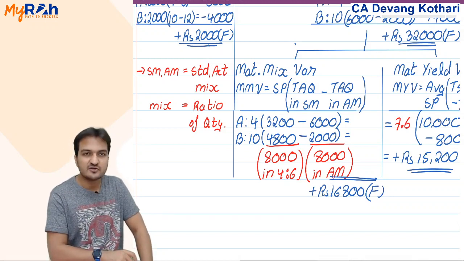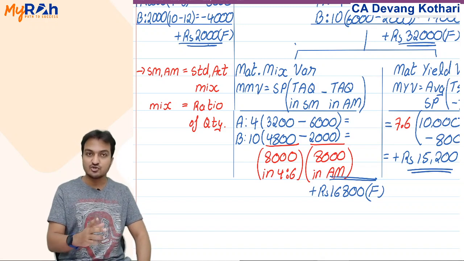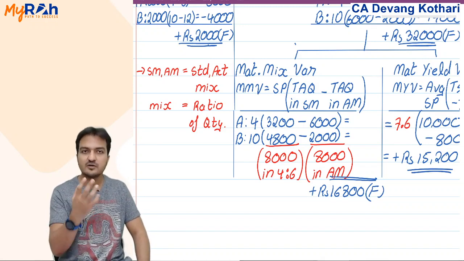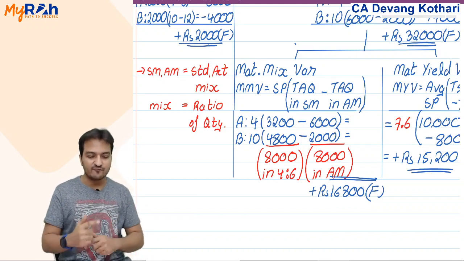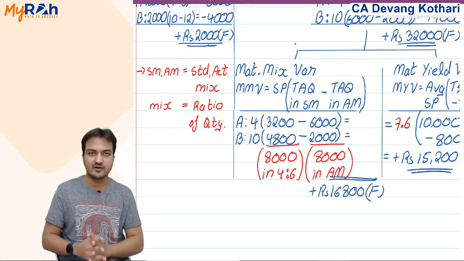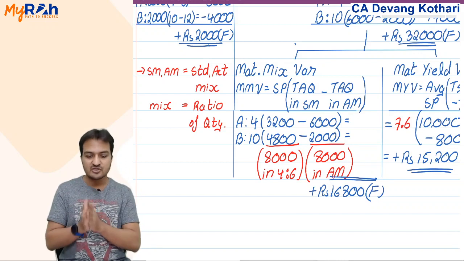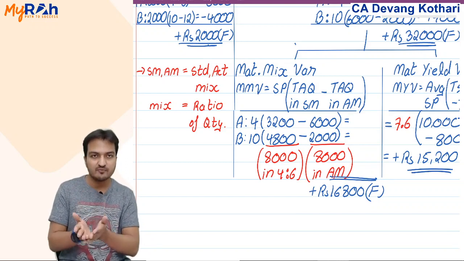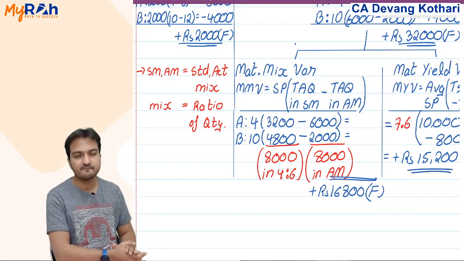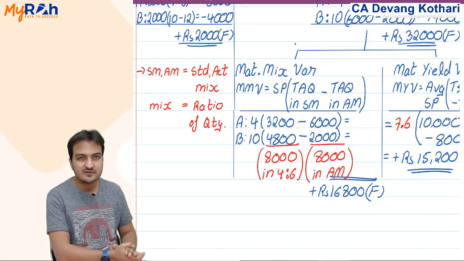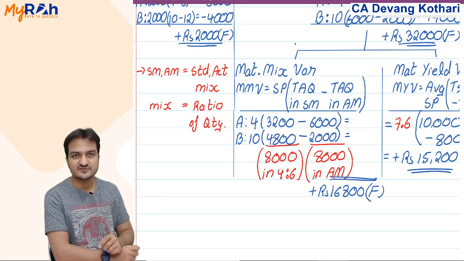Positive indicates that I have consumed more proportion of the cheaper material. Negative would indicate that I have consumed more proportion of expensive material. If I have consumed more of the expensive material, naturally your cost will increase, and it will give an adverse variance. Done? Yes, this is my mix variance.